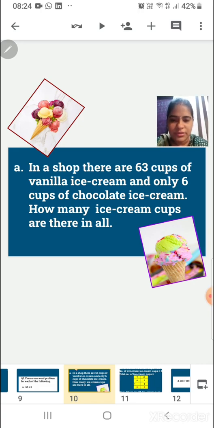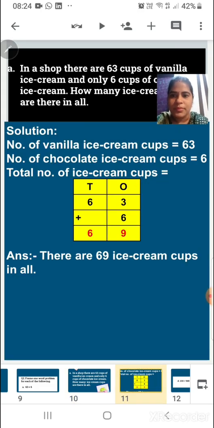Let us find the solution. The first statement we can write as: number of vanilla ice cream cups is equal to 63. Number of chocolate ice cream cups is equal to 6. Total number of ice cream cups is equal to 63 plus 6, which is equal to 69. Children, the final answer is: there are 69 ice cream cups in all. Children, so we can frame the question like this and find the solution.